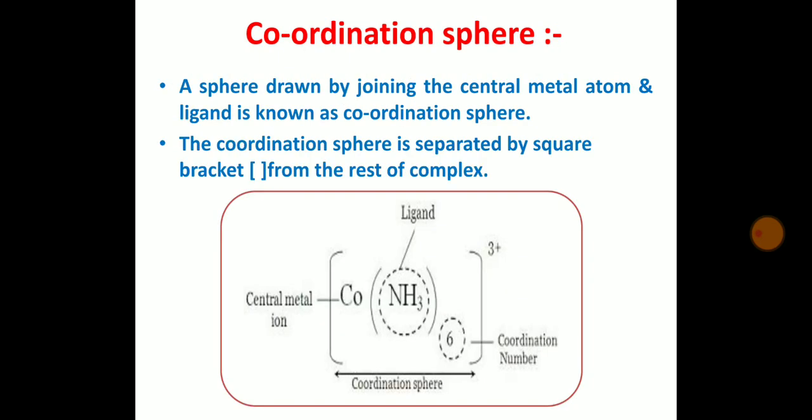The coordination sphere. A sphere drawn by joining the central metal atom and ligands is known as a coordination sphere. The coordination sphere is separated by a square bracket from the rest of the complex. So here is one example of a cobalt complex, in which cobalt metal acts as the central metal ion and NH3 acts as a ligand. In this example, six NH3 groups are attached to the central metal atom, therefore the coordination number is 6. And the square bracket represented here shows a coordination sphere.